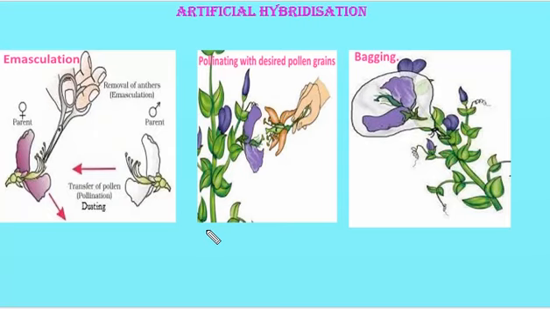What is emasculation? Emasculation is the removal of anthers from the bisexual flowers with the help of a pair of forceps to prevent self-pollination. It is known as what? Emasculation. In controlled pollination or crop improvement programs, we need to combine the desired characters from two different parents. Suppose the plant we have selected produces bisexual flowers; in such conditions there is a need to remove the anthers from the flowers to prevent self-pollination.